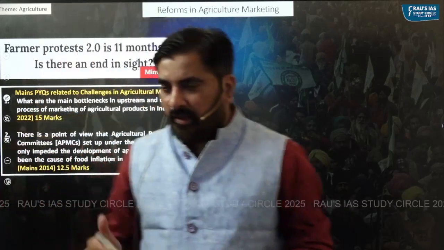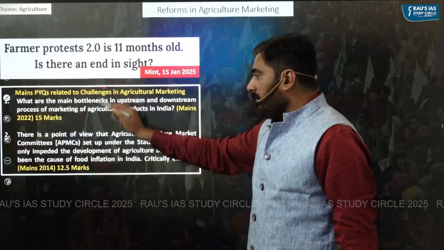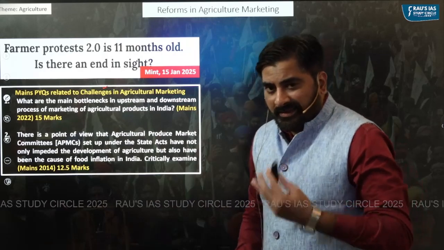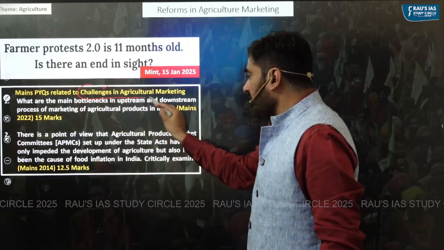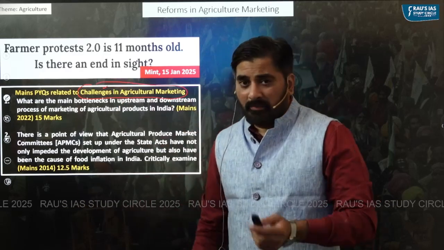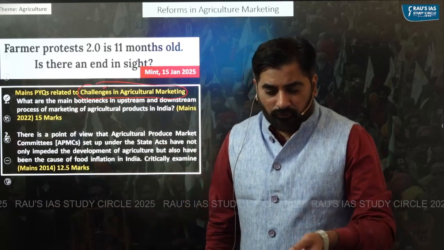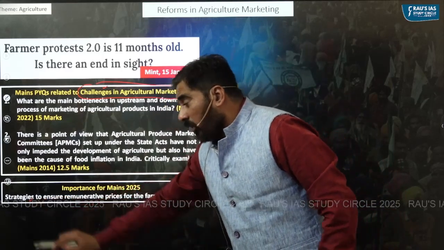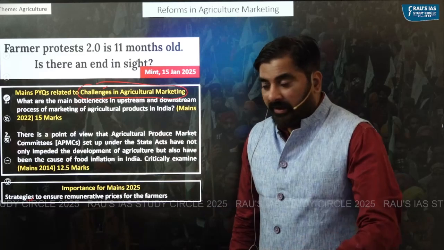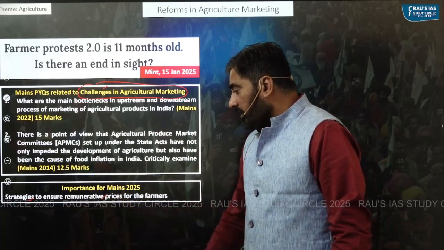If you see the previous year mains questions, questions have repeatedly been asked with respect to the challenges in agricultural marketing. So going forward, we might get a question about what strategies the government should adopt in order to ensure remunerative prices for the farmers.